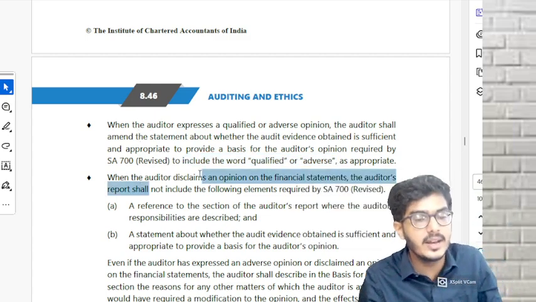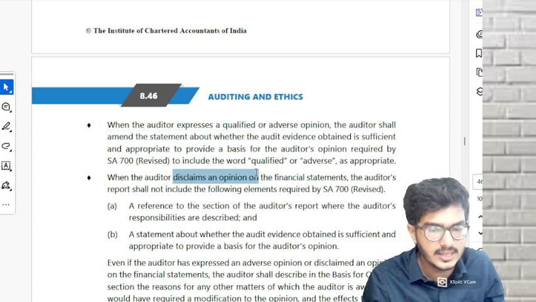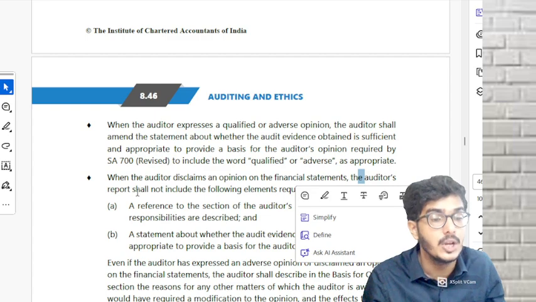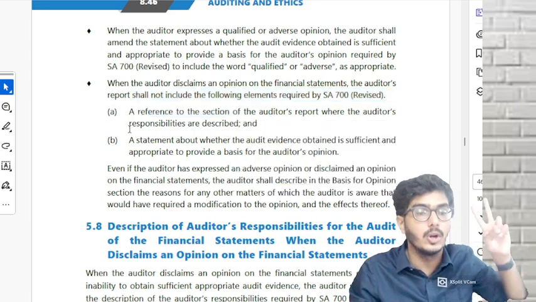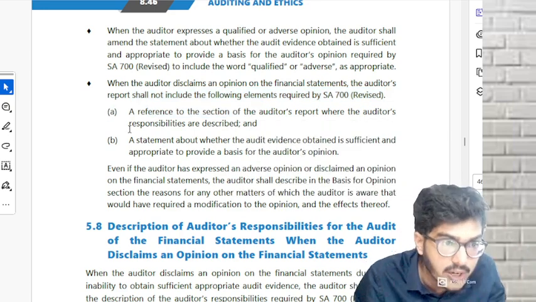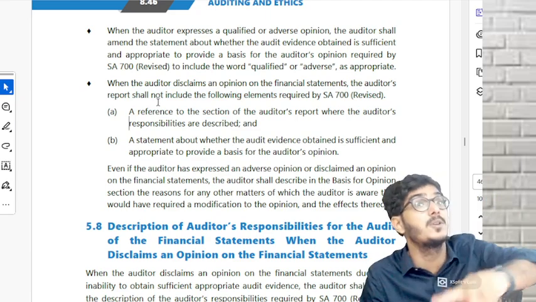Where the auditor disclaims an opinion, see, here it is qualified and adverse. Here it is disclaimer. The auditor shall not include at all in the report two things in your basis for opinion section. What are those? First, a reference to the section where the auditor's responsibilities are mentioned.